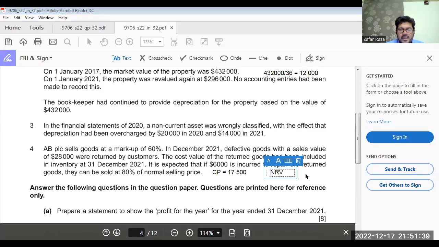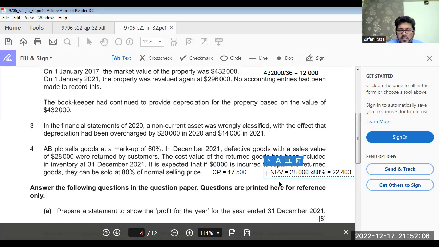So how to calculate NRV? See, 28,000 was the normal selling price. Multiply by 80%, 28,000 multiplied by 80% is equal to 22,400, which would be the selling price.